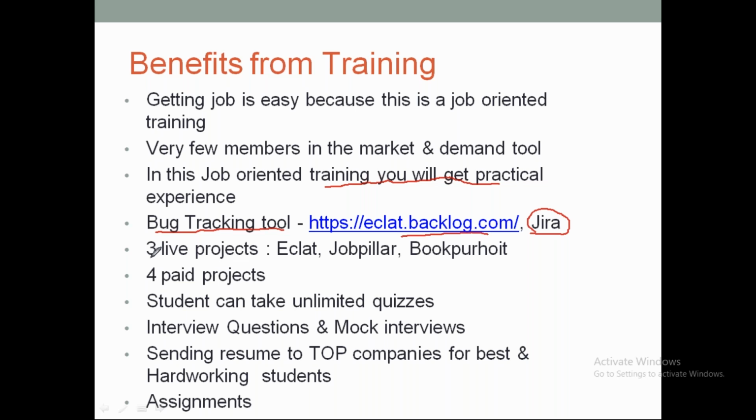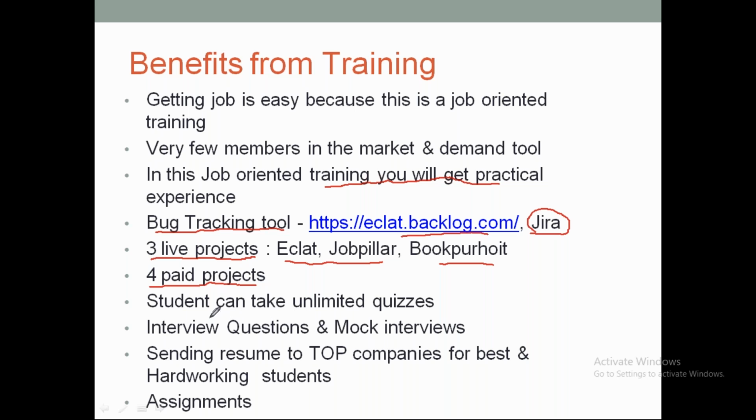Then we'll give you 3 live projects. Book Purohit is one of the projects, Eclate and Job Pillar are the others. These are the projects we are developing, and we will give you the same projects to work on as real-time projects. You can also work on 4 paid projects. We have 4 different projects that we are working with. If you learn automation quickly, we will give you the opportunity to work and you can earn something from our side as well.